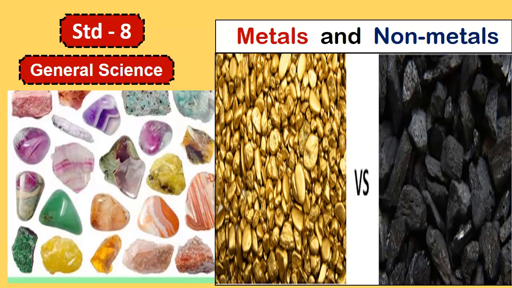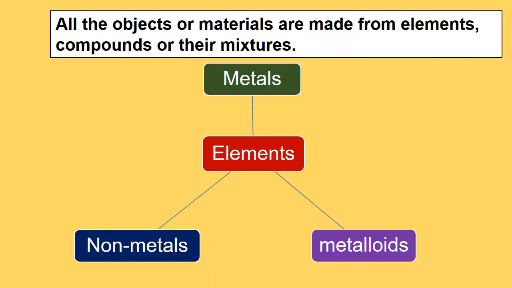Standard 8 General Science, topic: metals and non-metals. As we all know, all the objects or materials are made from elements, compounds or their mixtures. We also learned that these elements are classified as metals, non-metals and metalloids. We know metalloids are the ones which are midway between metals and non-metals. We can say that they possess some properties of metals and some properties of non-metals.